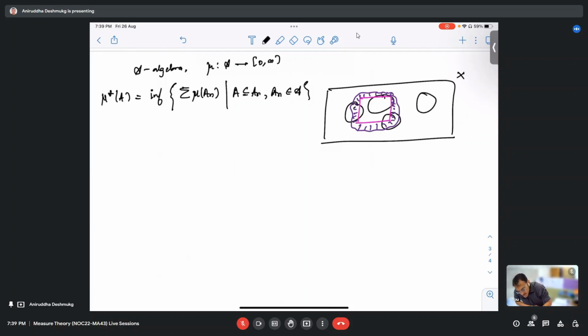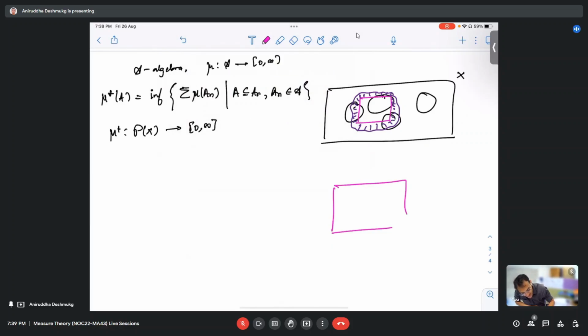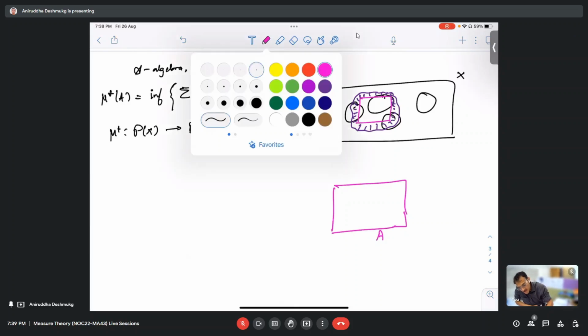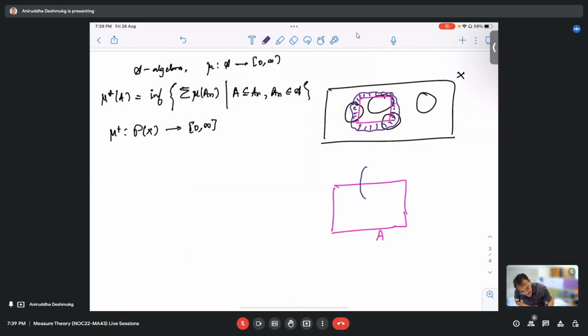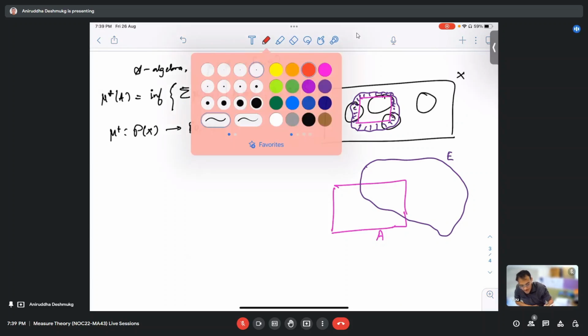Now this gives us a function on the set of all sets. What we expect is that, let me zoom in, this is our set A which we wanted to measure. If we have something from the algebra, let us call it E, what is the way to measure?